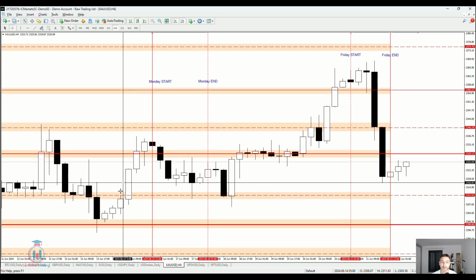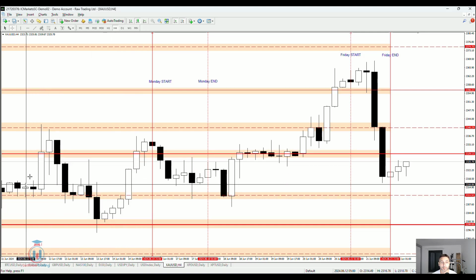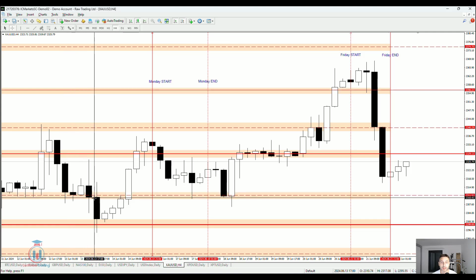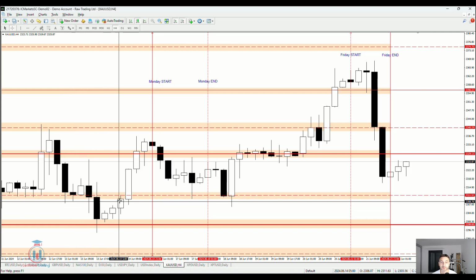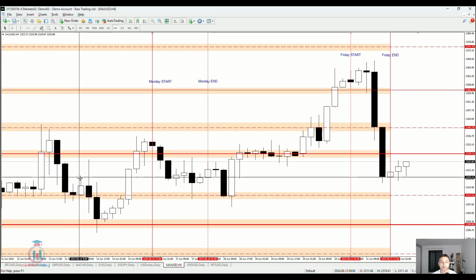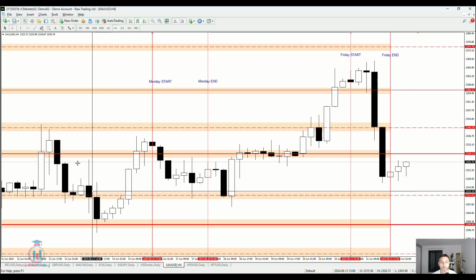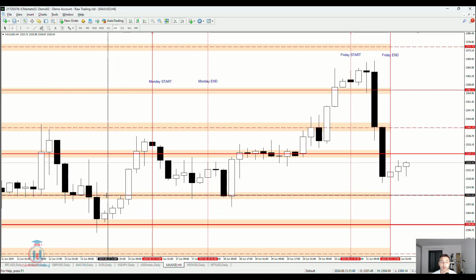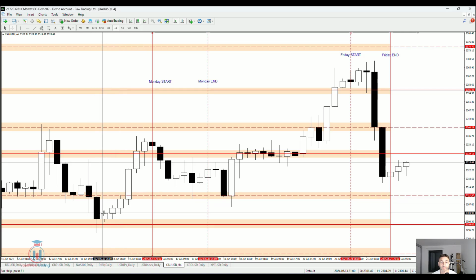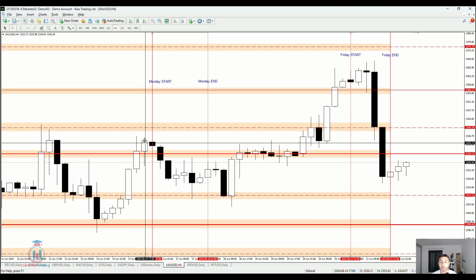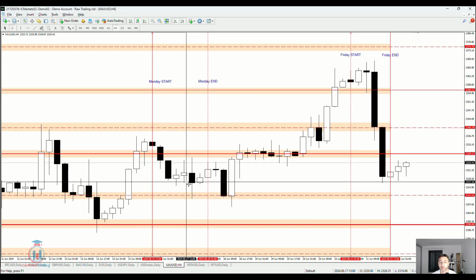Now if we take a look here at the Friday, the price has formed this bearish movement. We can see that on the Friday, the price reversed all the way back down. The traders who had opened sell orders while the price was moving down exited their trades on the Friday. They closed their sell orders, which triggered a move in the opposite direction. This is on a Friday. But on a Monday, the price reverses back in the opposite direction.